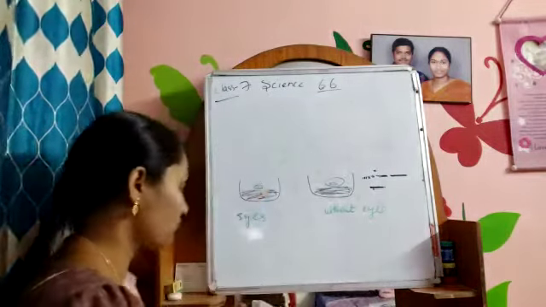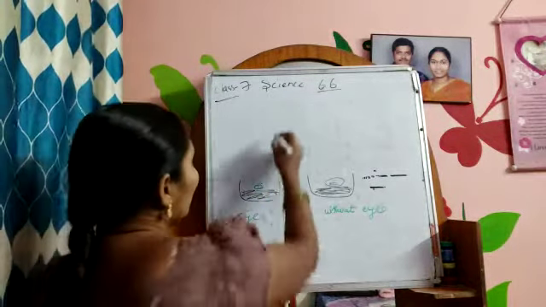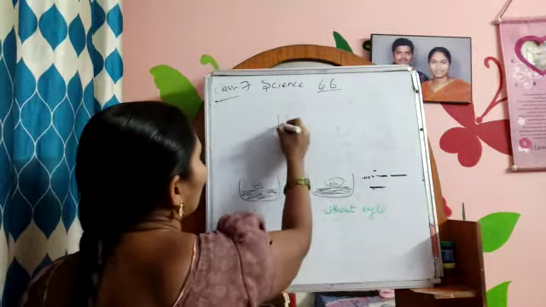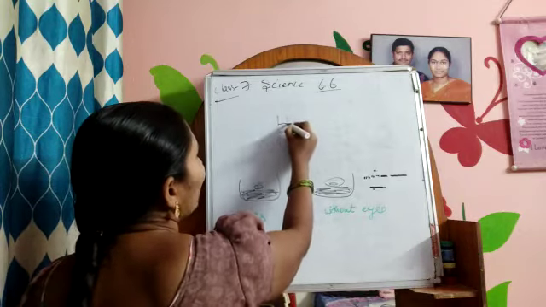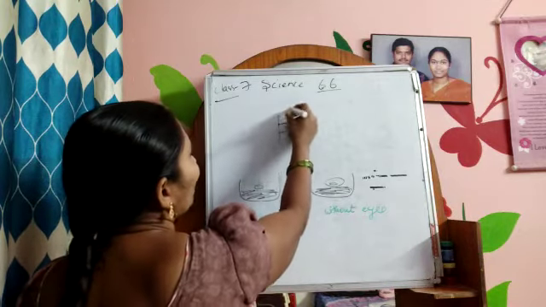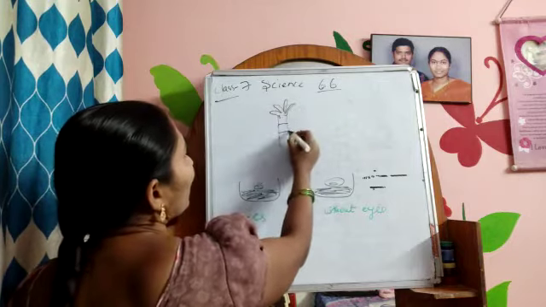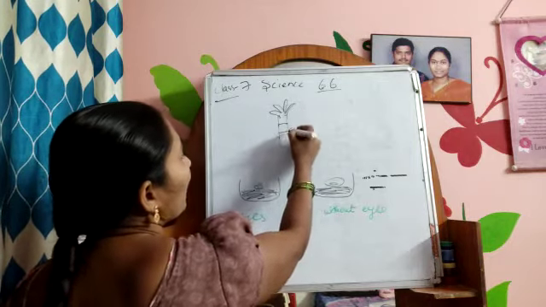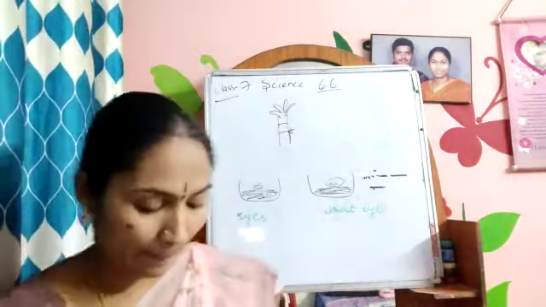I think you have seen sugarcane, right? Like this, and here the knots are there. So from here the baby plant will come out. These are called knots.